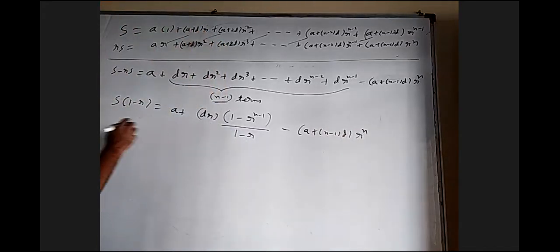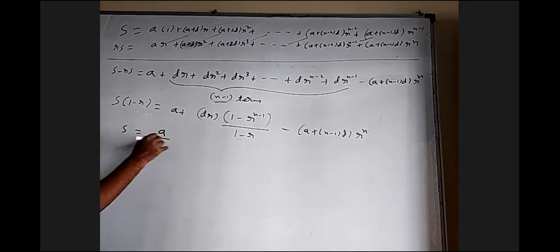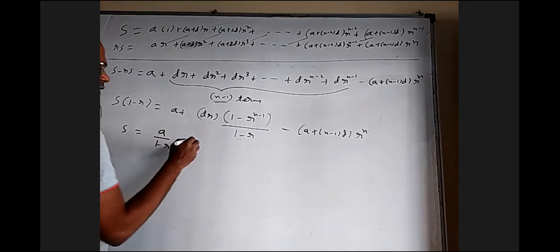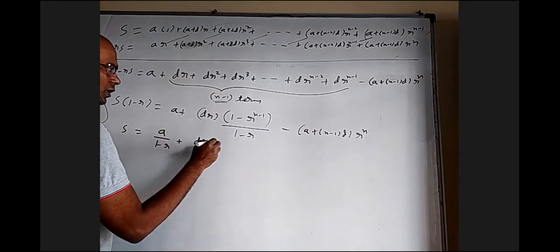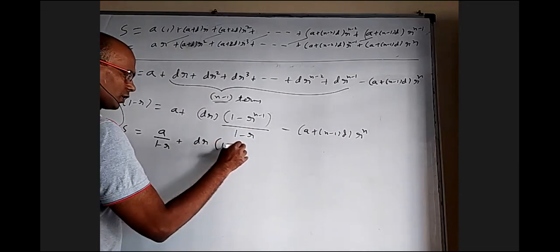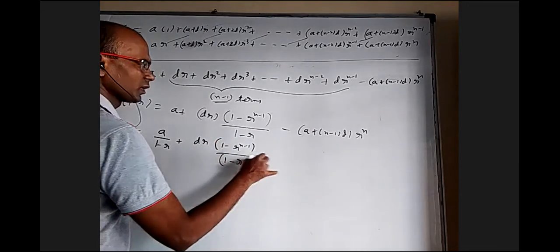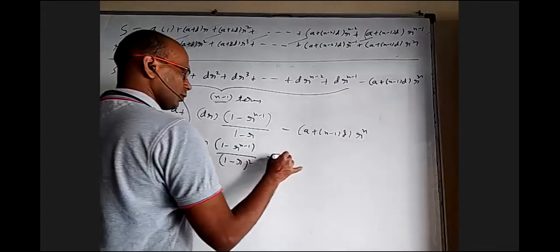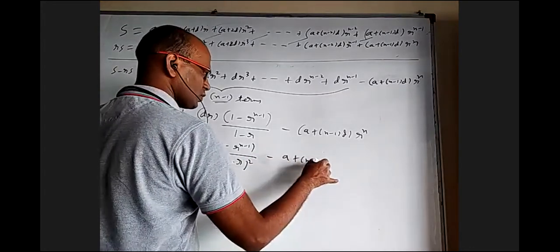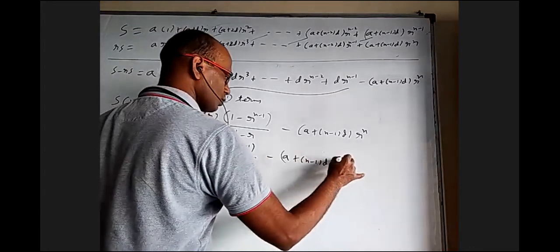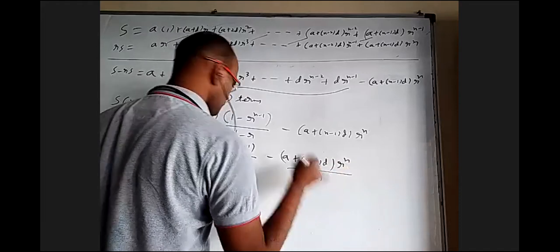Now divide with this 1 minus r, you will get a by 1 minus r plus dr into (1 minus r power n minus 1) by (1 minus r) whole square, minus (a plus n minus 1) d into r power n by 1 minus r.